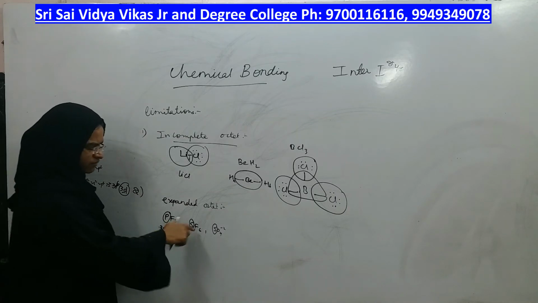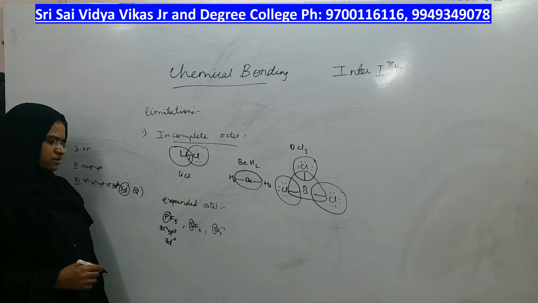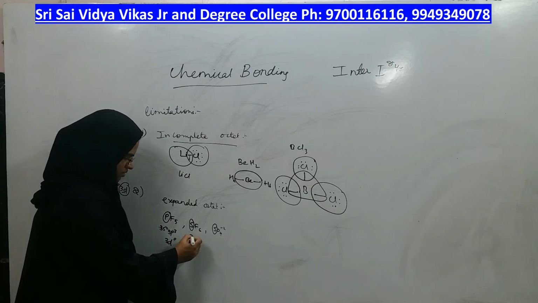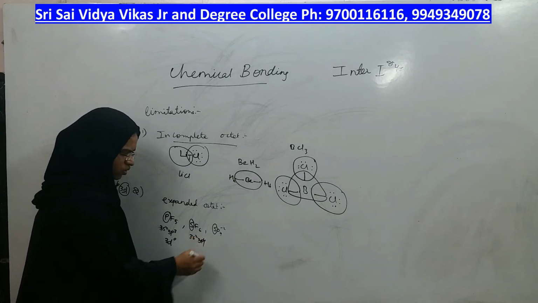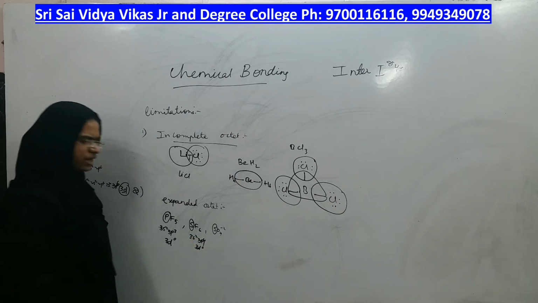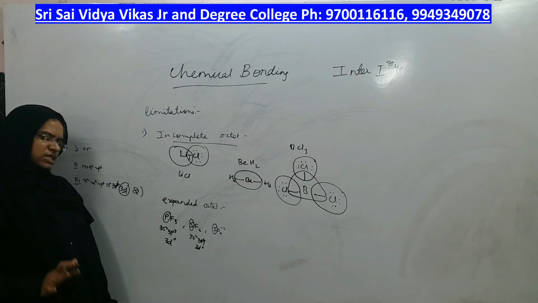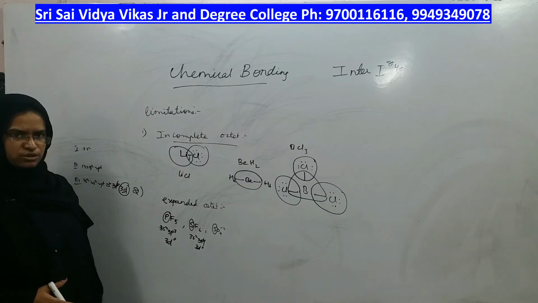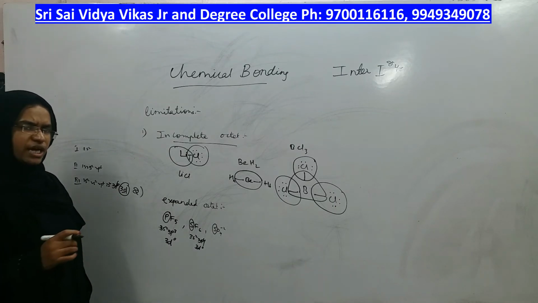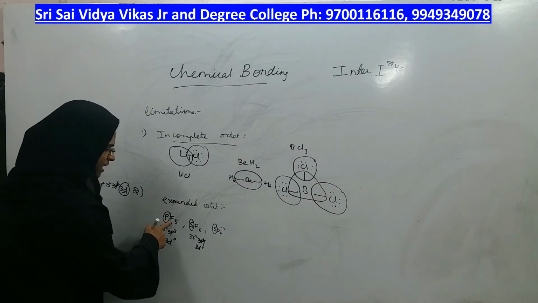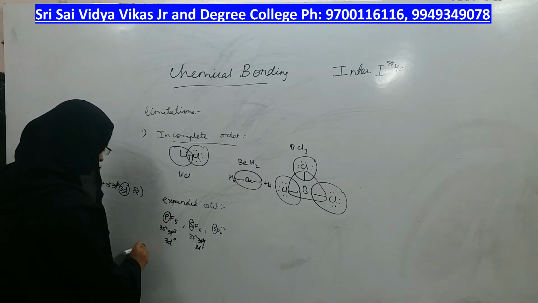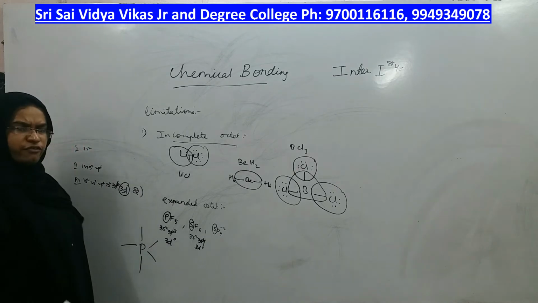Same way, even sulfur in SF6 has the same capacity, in which 3s2, 3p4 and the 3d orbitals are empty, right? That possibility is present in these types of molecules. So if 3d orbitals are empty, how many fluorines are present around phosphorus? There are a total of 5 fluorines, right?